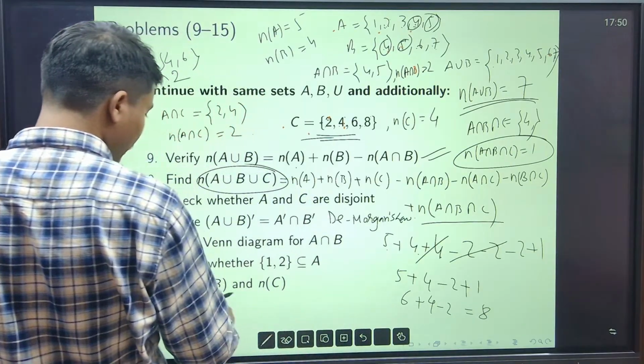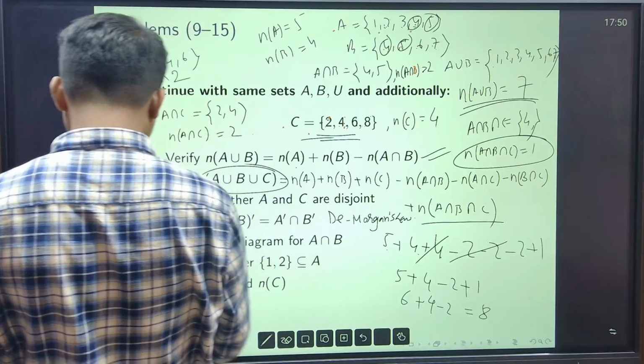Find n of B and n of C. The number of elements in the set B and the number of elements in the set C.